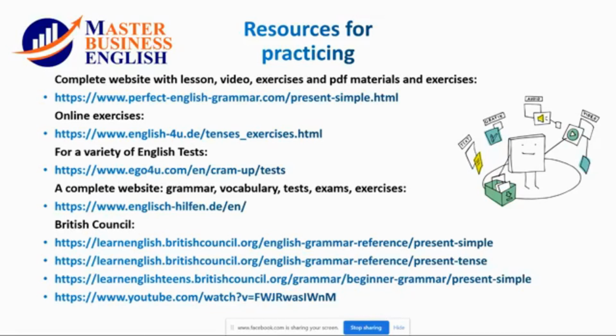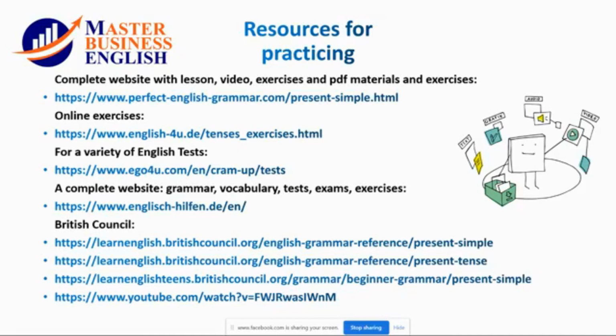I'm recommending British Council because you can also find a lot of resources to practice and learn English in different topics, from listening, videos, exercises, whatever you want. But I'm writing to you here only the topics related to the present simple because that is what we have studied today, okay?